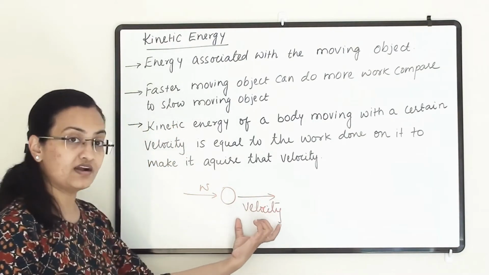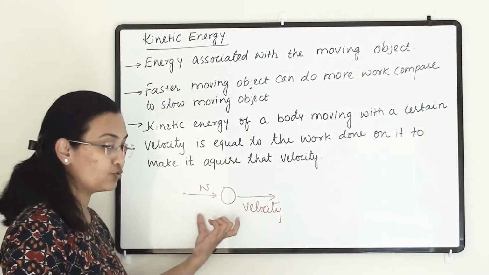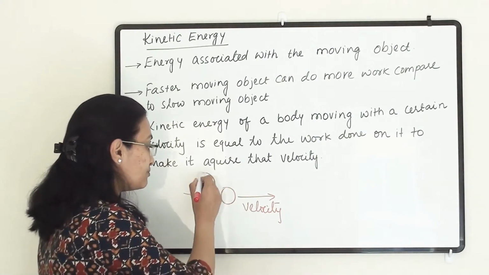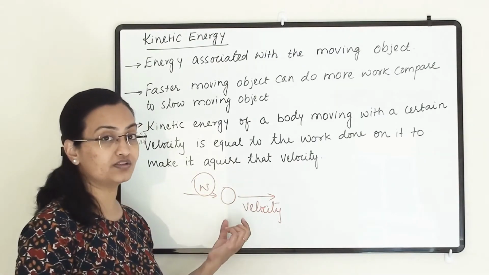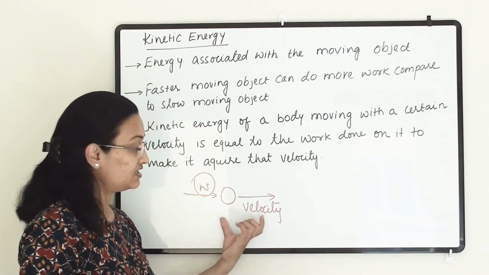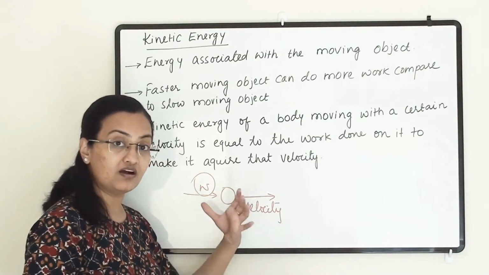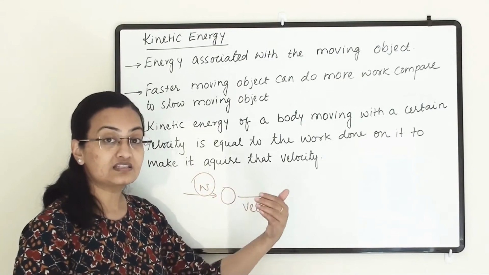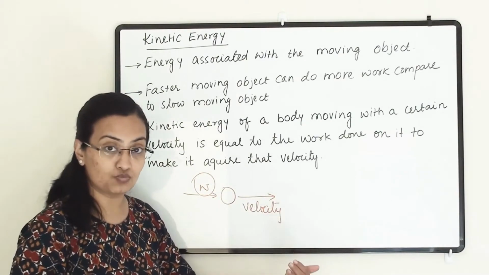Why has it acquired that velocity? Because some force, some push has been given to it. And what is that force and push? That is the work done on that object. So it possesses some energy and it has gained this velocity. Again, it has gained that velocity, and that much it is possessing some energy due to its motion.